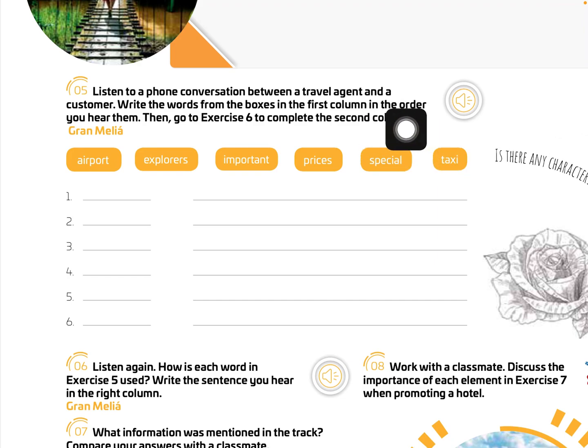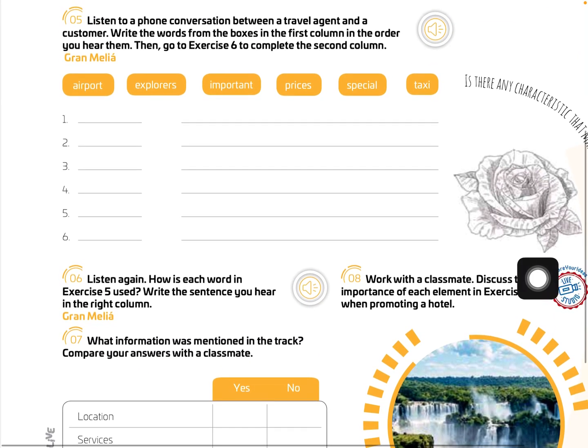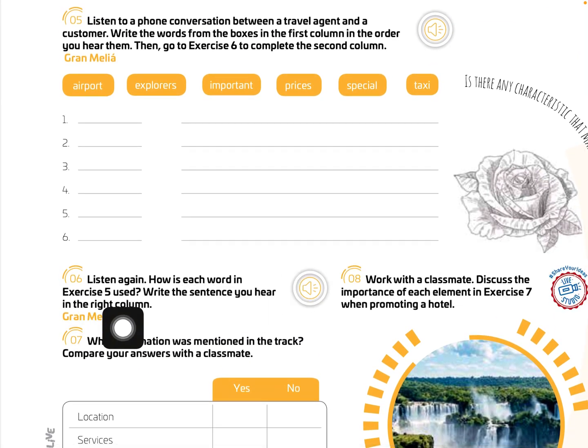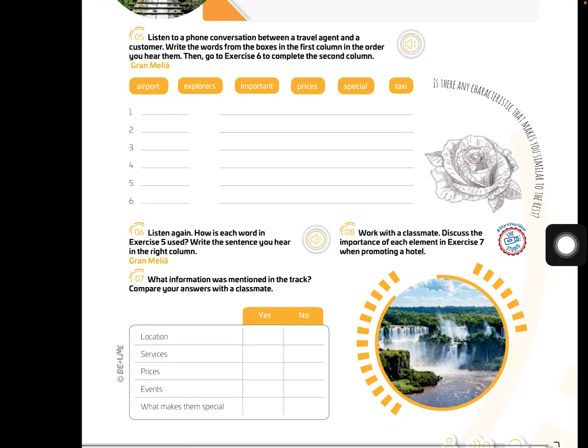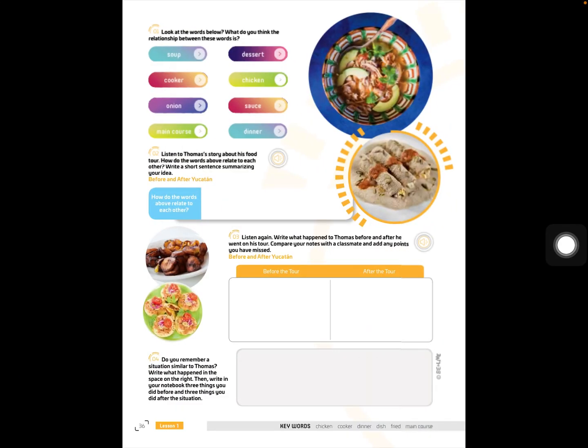So you are going to go with the order. We have here the words. You are going to complete here which of these words is first called or mentioned, from the first to the 6th. Then you go to point number 6. Listen, how is each word in the exercise used? Tell me what is the sentence or the context that each one of the words is used in. Okay? Good. So go ahead.